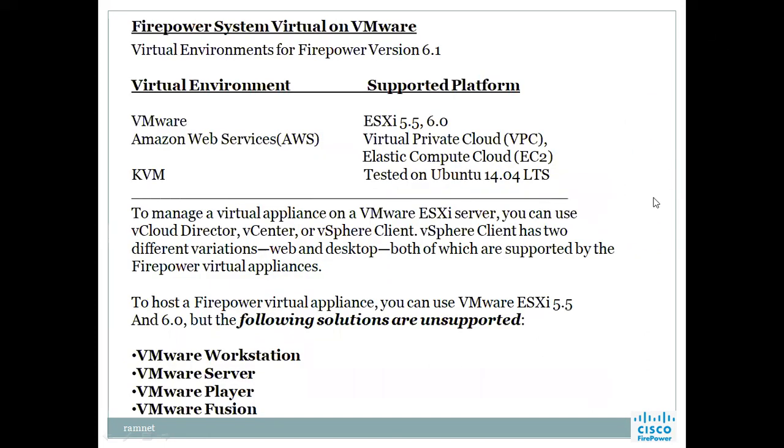And let's go to the next slide. Firepower system virtual on VMware. Virtual environment for Firepower version 6.1. We are talking about the latest version only.